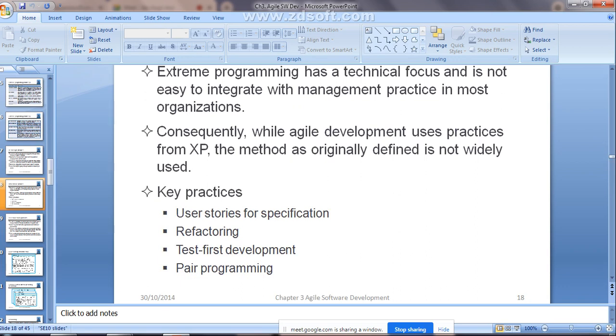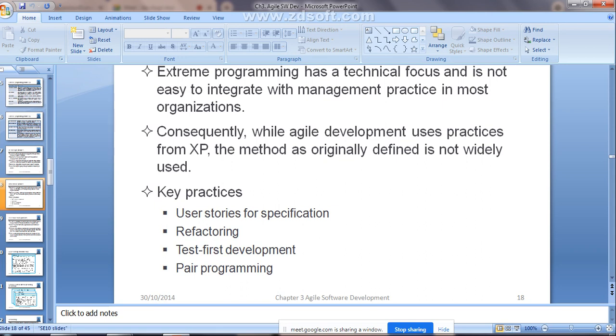So the key practices in which extreme programming is used are user stories for the specification. As already told, the stories are nothing but the requirements. The user stories are used for indicating the specification, and you are going to use refactoring, and test first development. That means before implementing any of the functionality, the automated unit test will be done. That is what is called test first development, and pair programming. These are some key practices involved in extreme programming, right?